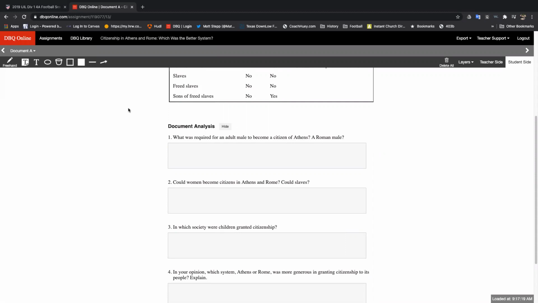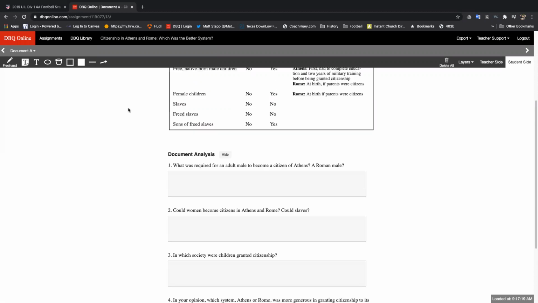All right. Number 4, in your opinion, which system, Athens or Rome, was more generous in granting citizenship to its people? Well, we kind of answered that already by saying which one has the more yeses than nos on there. So number 4 may be a good one. All right. So which ones would you guys rather answer right there? You want 2 and 3? Okay. All right, got one speak up, so we're going with it.